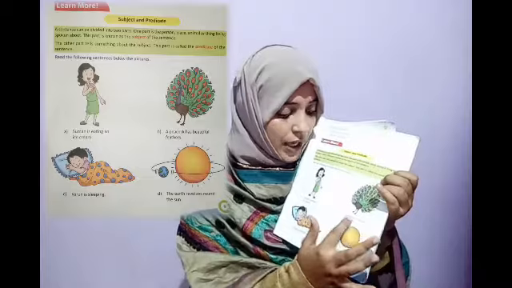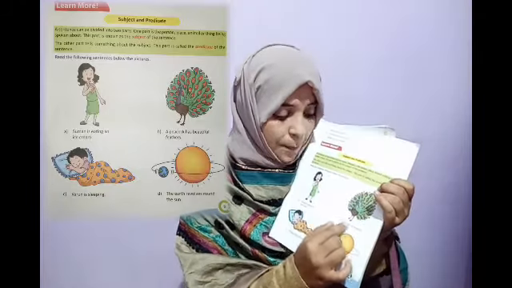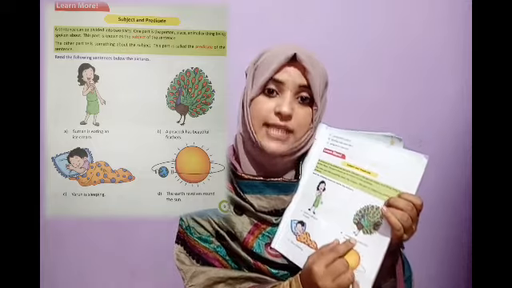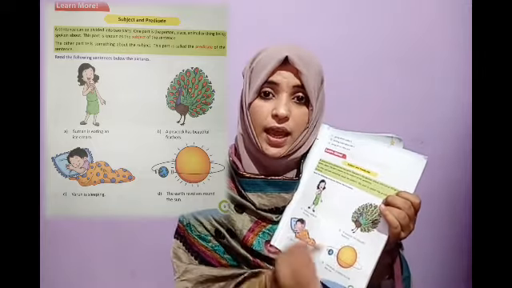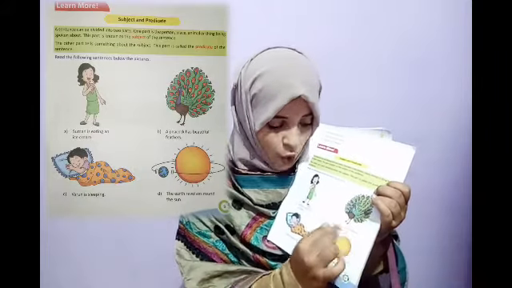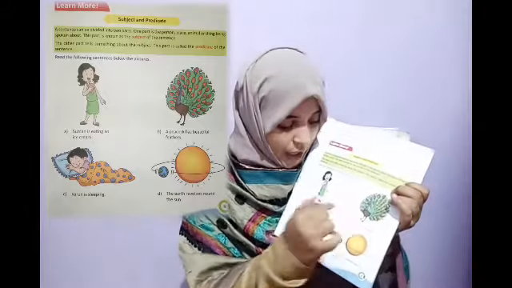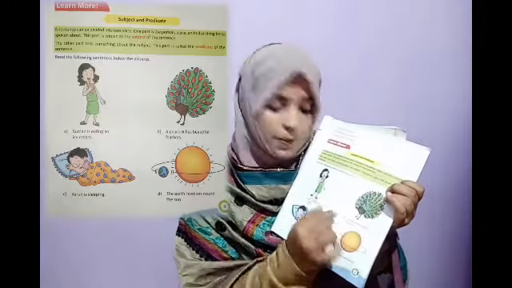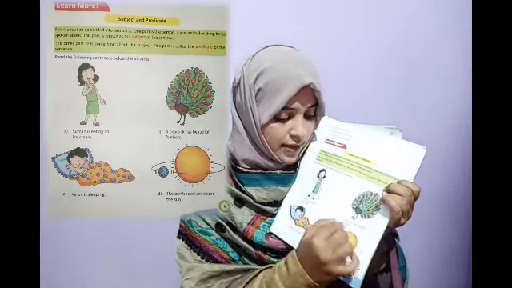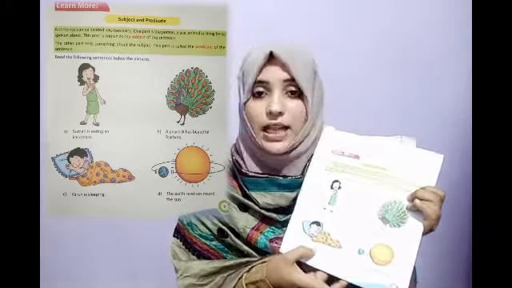The next, A peacock has beautiful feathers. So a peacock is the subject, the name of an animal, and has beautiful feathers is something telling about the peacock, the predicate. The next, Varun is sleeping.